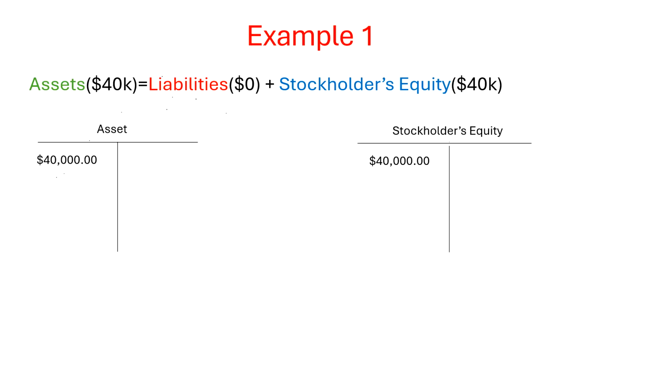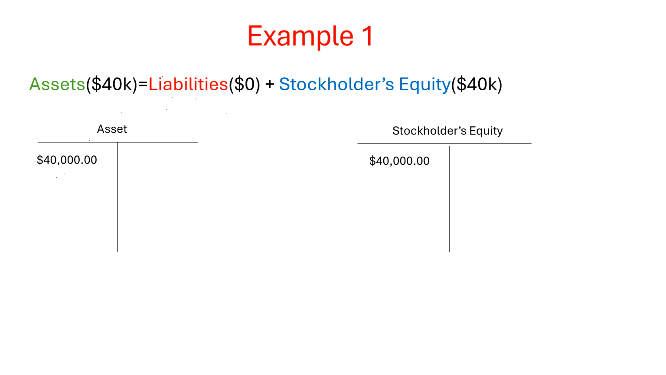Now, for this portion of the video, we will go over some practical examples of business transactions and their effects on assets, liabilities, and stockholders' equity. Example 1. Let's say Thomas Inc. has invested $40,000 in exchange for common stock.